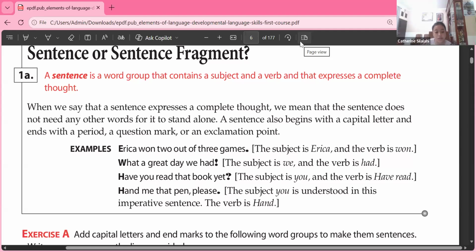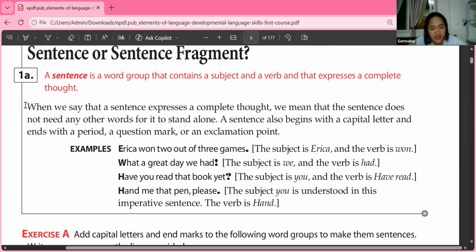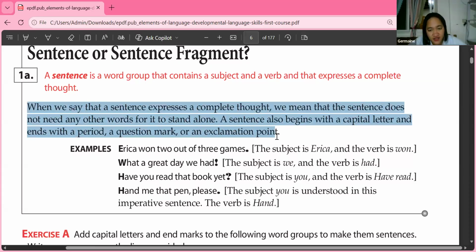Show impressions. Oh, yes. Okay. When you say expressions, you say good morning, happy birthday. So that's the time you use an exclamation point. Okay. So let me ask Inda to read this paragraph before we proceed to the examples.